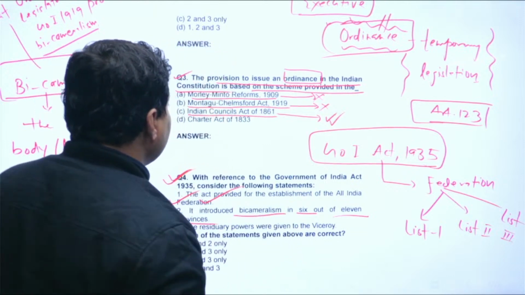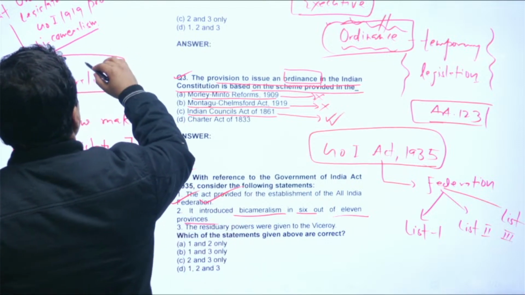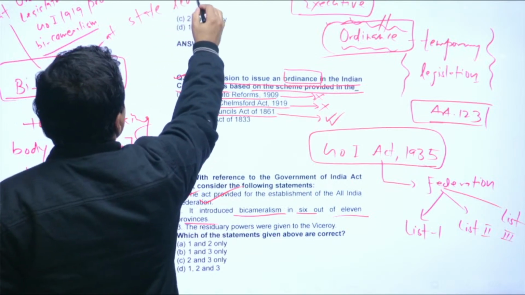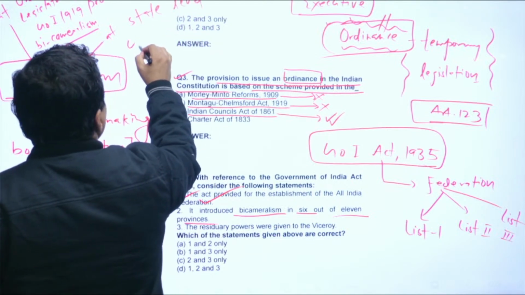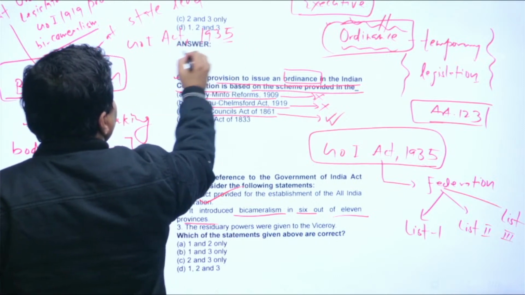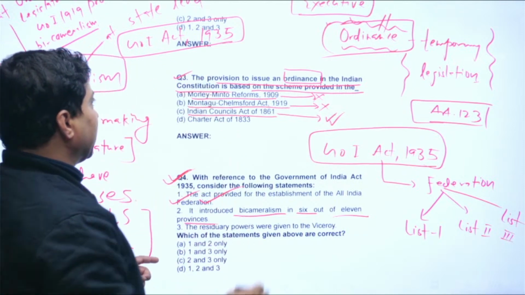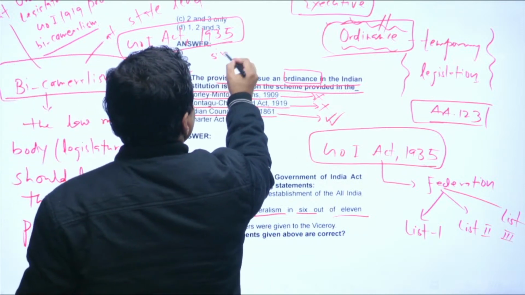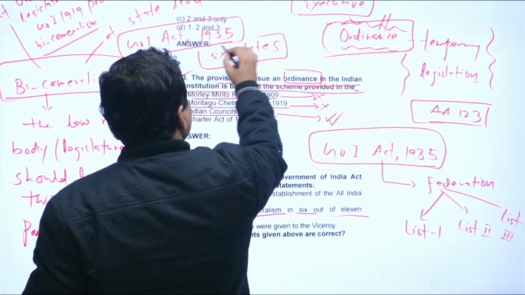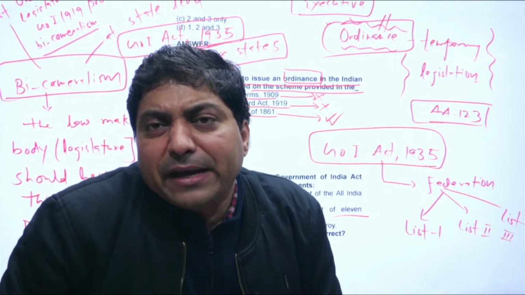At the state level, the Government of India Act 1935 provided bicameralism. Of course, there were 6 states, and the majority of them still continue with bicameralism, except Bengal.